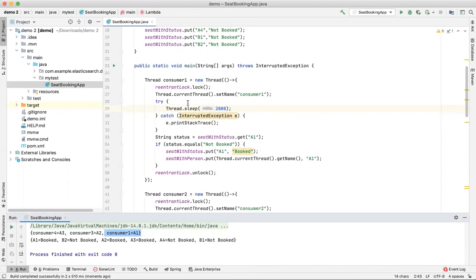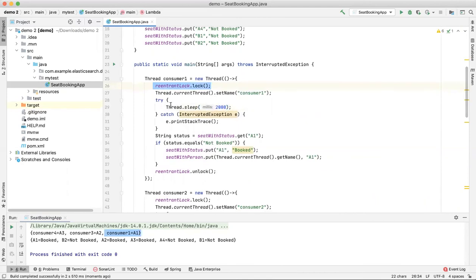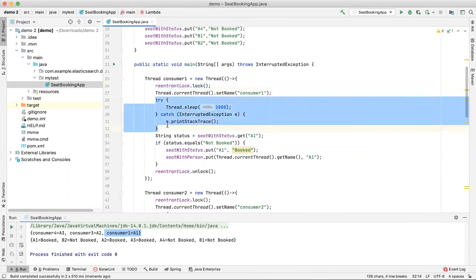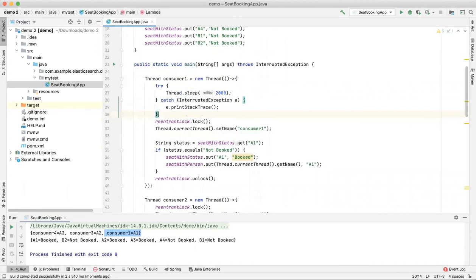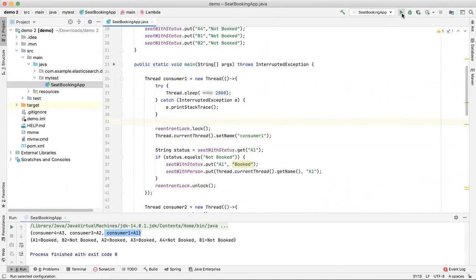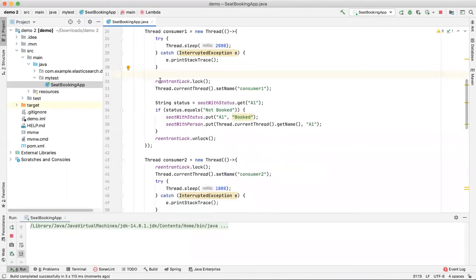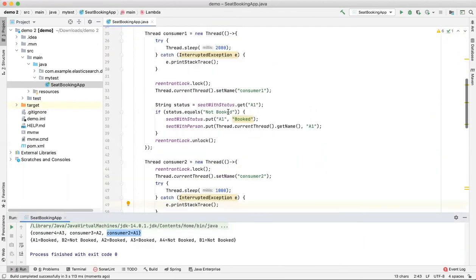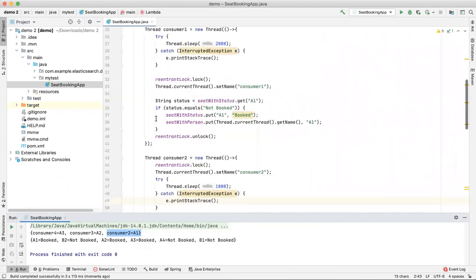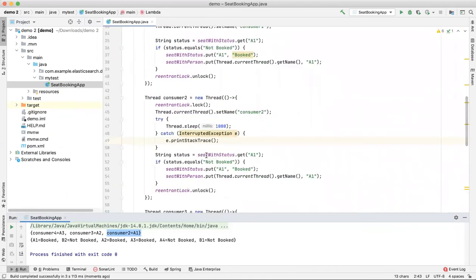Why is it happening? Because we provided a lock here, and the wait time is coming inside the lock. That's why it is not allowing the other consumer to allocate the seat. So what can we do? Just for R&D purposes, if I move this wait block here and run it, the wait time for consumer 1 increases. We take the lock after that, and consumer 2 got the seat because consumer 1 is still waiting. Before he takes the lock, consumer 2 got the chance and got a seat.